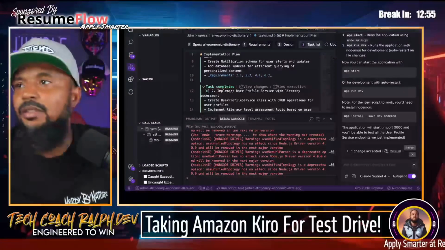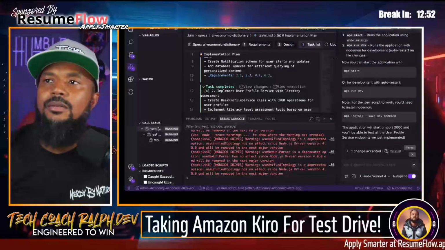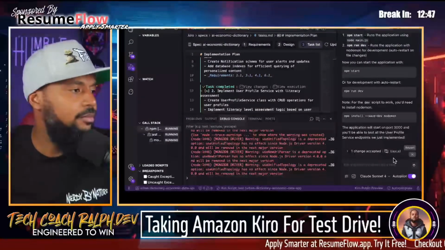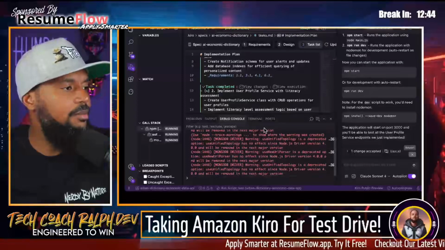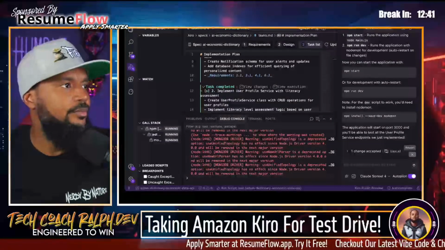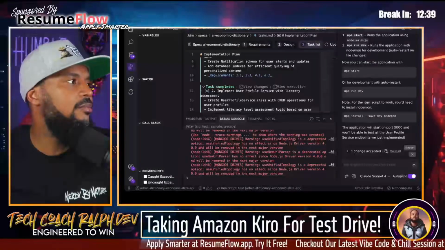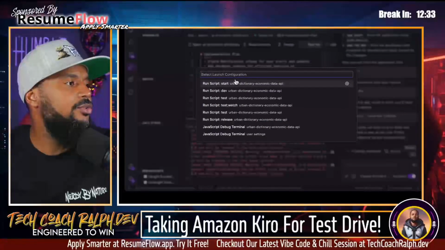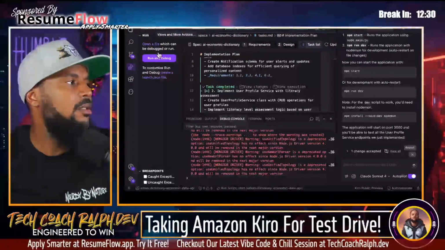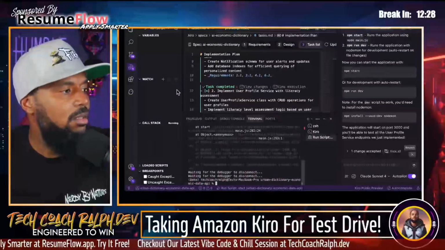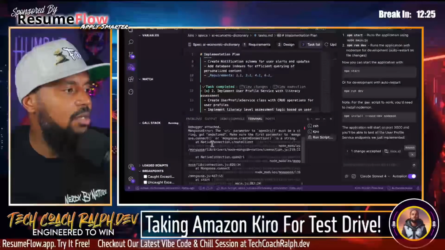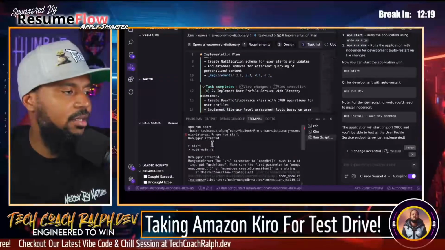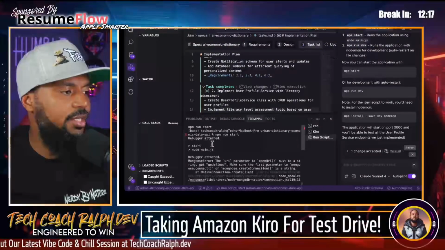Let me check the browser to see if there's anything running. No, nothing's running yet. Stop that. Let's see. Node start. Running the bug. All right, so it's not working because we don't have a Mongo connection created yet.